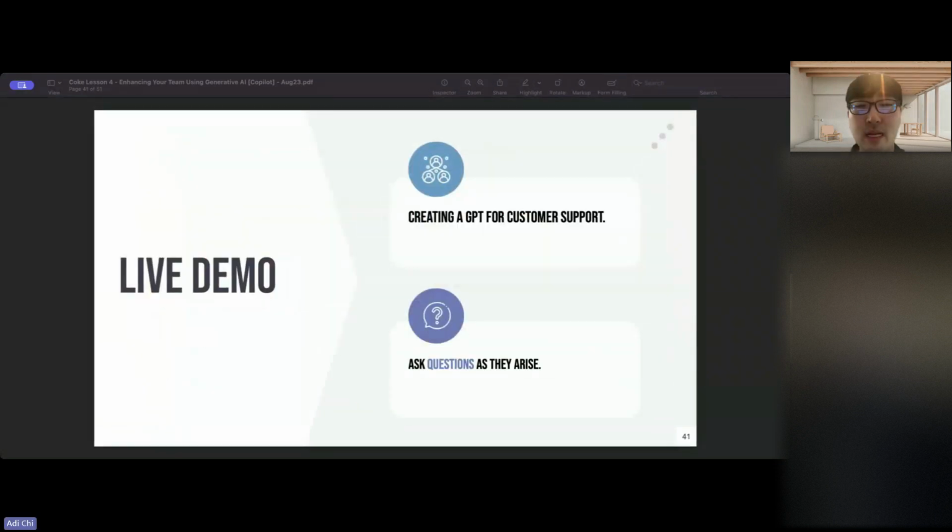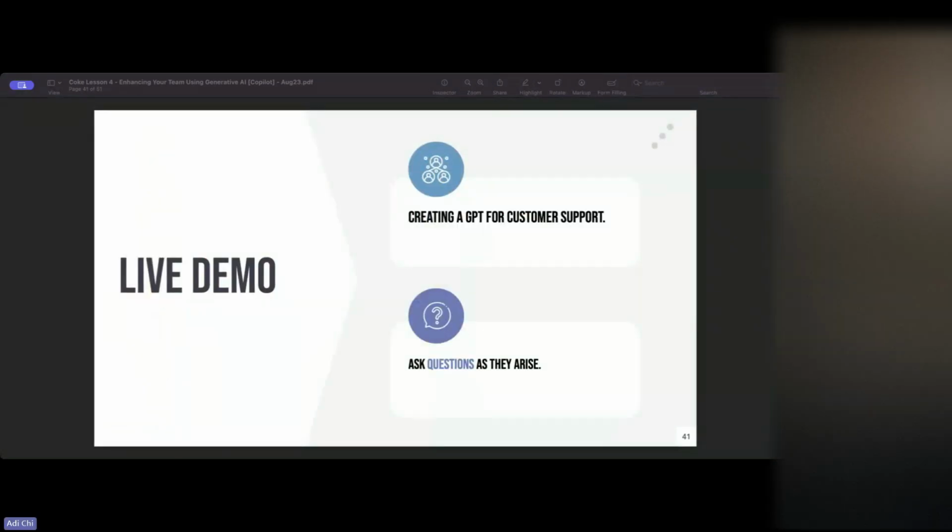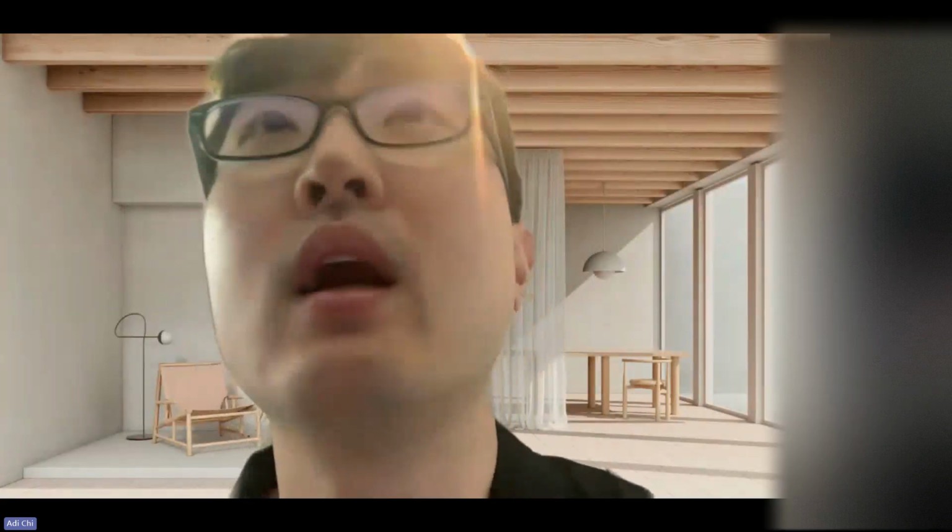Cool. So yeah, I think we're perfect on the live demo. I'm just going to show you guys my screen here, just to show creating a GPT for customer support, right? Just how we can leverage it. So let me show you.